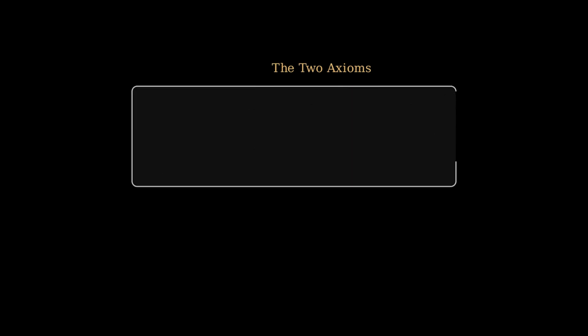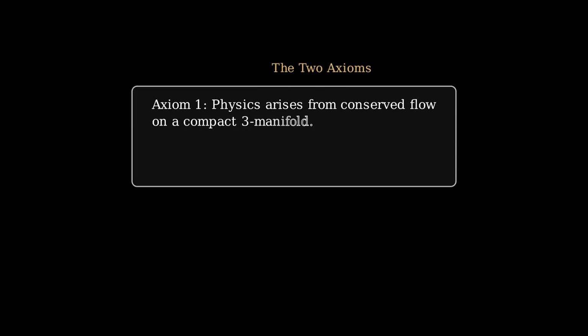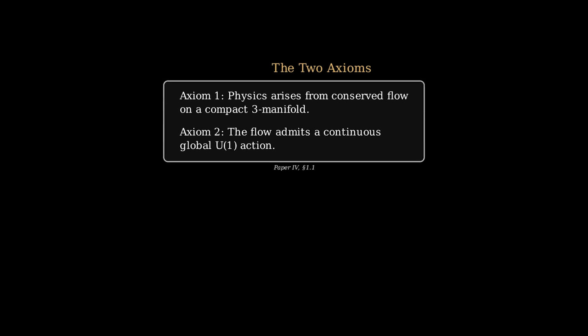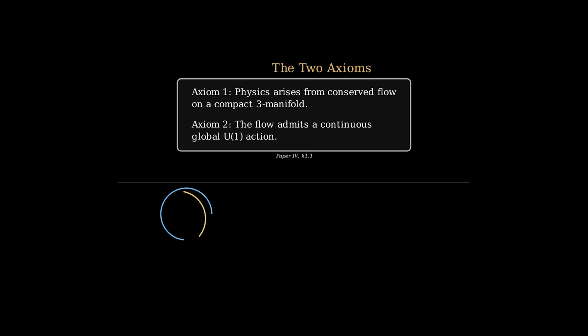Axiom 1 is called the flow ontology postulate. In plain language, physics is not about particles, fields in the traditional sense, or space-time geometry assumed in advance. Physics is about conserved flow on a compact space. Axiom 2 says that flow admits a continuous global U1 action, meaning the flow has a winding symmetry. This is the minimal internal symmetry compatible with compact topology.